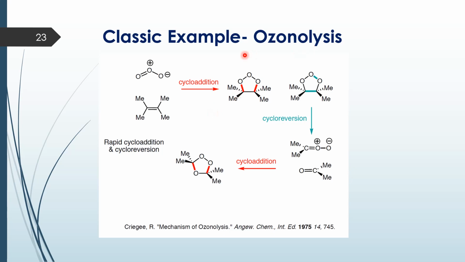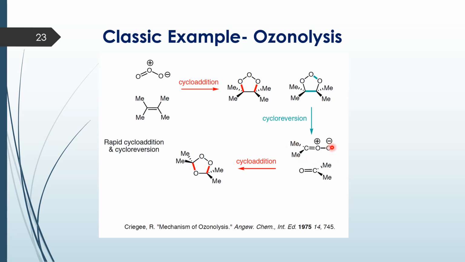You're all familiar with the ozonolysis reaction, wherein you convert an alkene to a carbonyl compound by treating it with ozone. So basically, ozone is a dipole, and the first step involved in the ozonolysis is a cycloaddition reaction, followed by a cycloreversion, where this bond is breaking and this bond also breaks. So you get these two. This is again a carbonyl compound.